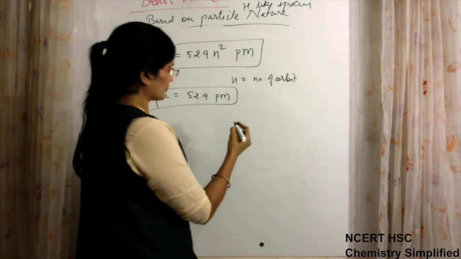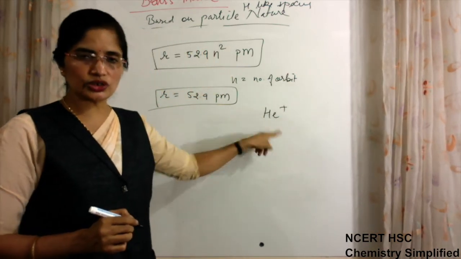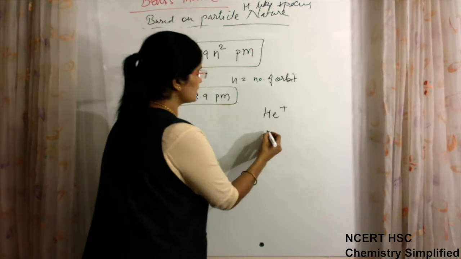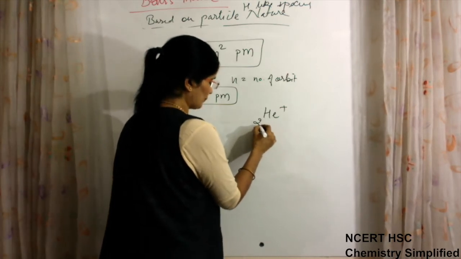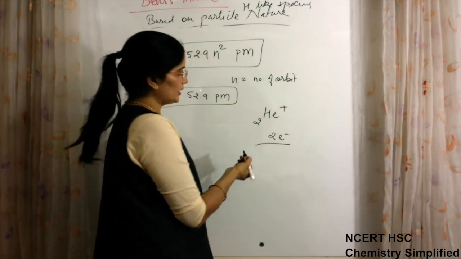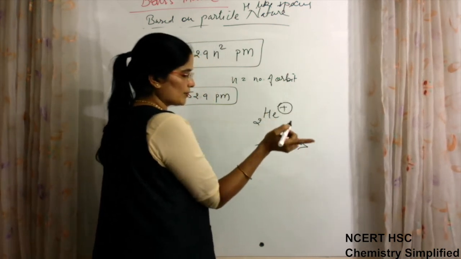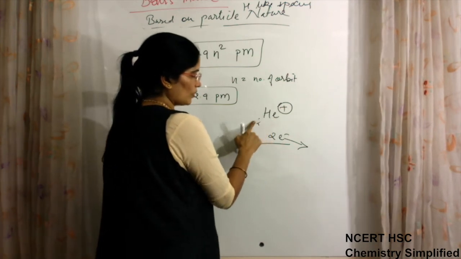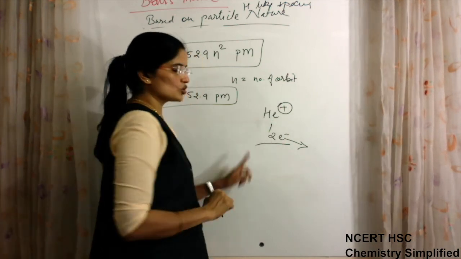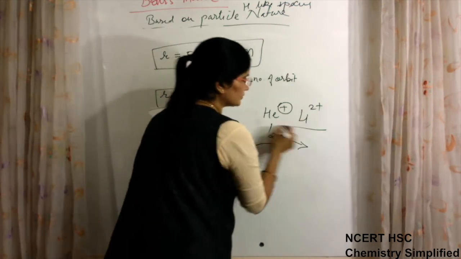For example, He1 positive is a hydrogen-like species. Why? Because helium's atomic number is 2, so it has 2 electrons, and 1 positive means it has lost 1 electron. So the number of electrons left is only 1. Similarly, I can write lithium 2 positive.